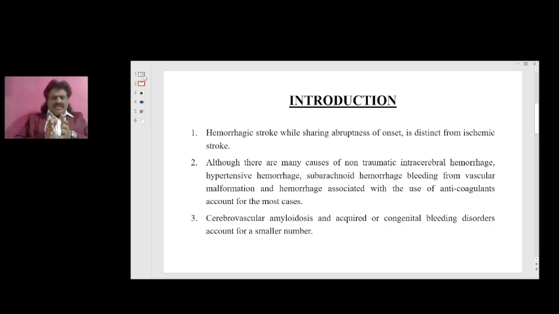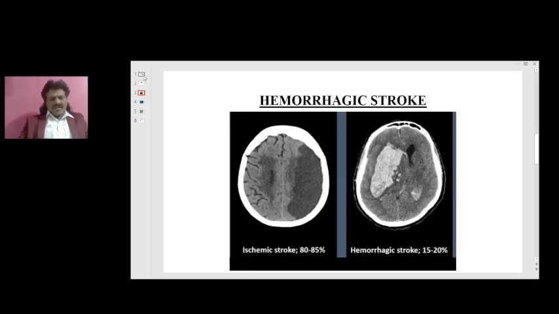So basically, stroke, we have hemorrhagic stroke and ischemic stroke. Ischemic stroke is 85%, hemorrhagic stroke is about 15%. Though both are sudden in onset, hemorrhagic stroke is more sudden in onset. So here you can see the basic CT image, how we differentiate hemorrhagic stroke from ischemic stroke. As I said already, ischemic stroke is very common, 80 to 85%, and ischemic stroke appears dark on CT scan, black or hypodense on CT scan, whereas hemorrhagic stroke accounts for about 15 to 20% only.